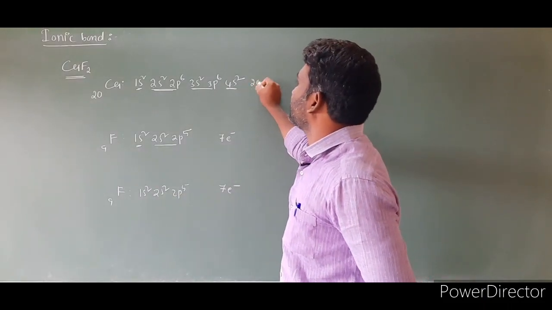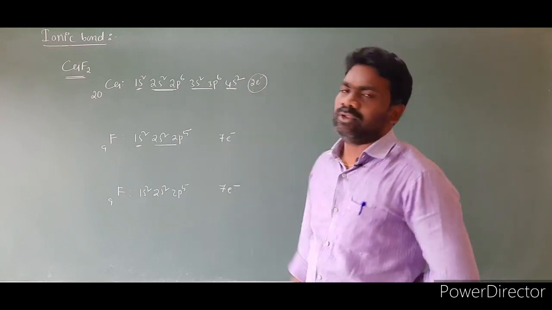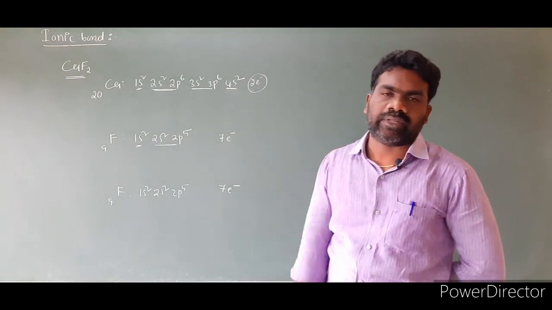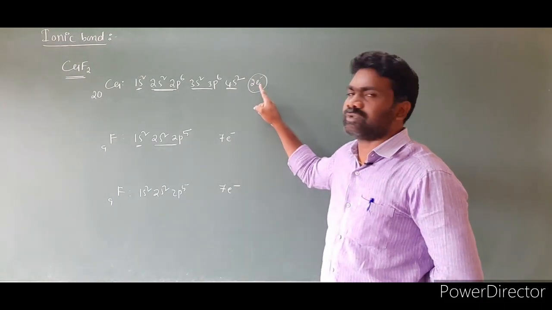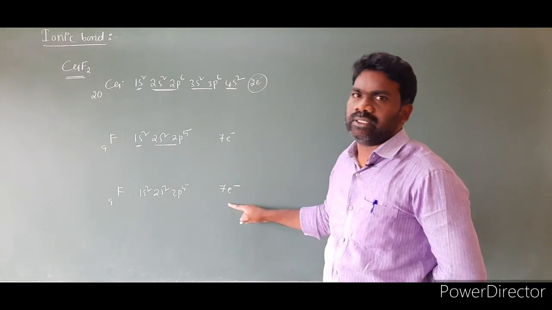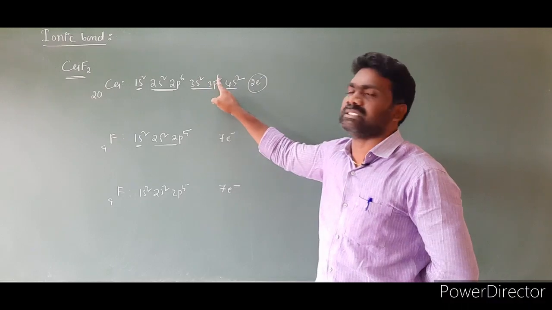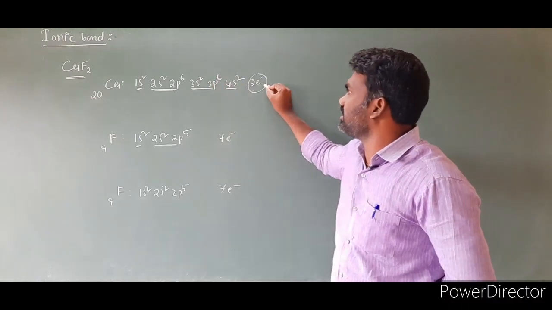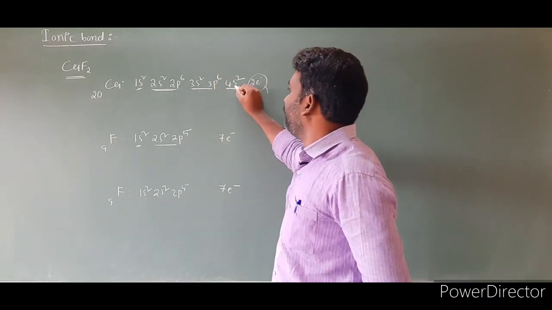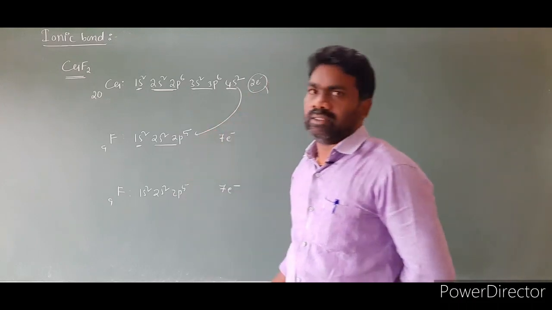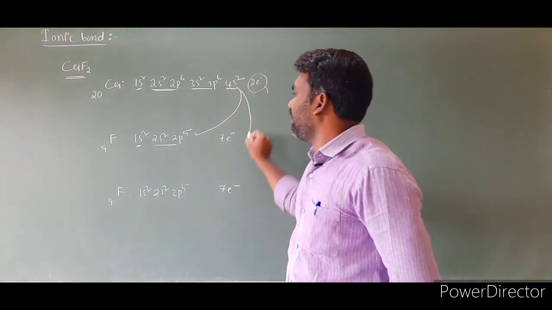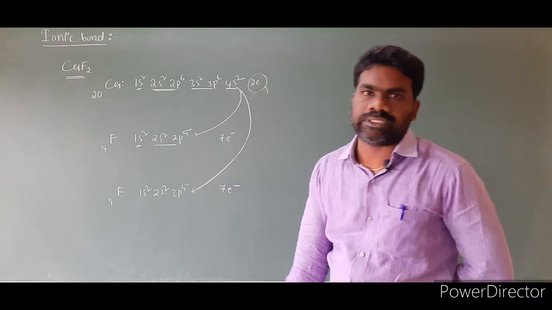So calcium has 2 valence electrons. Each fluorine has 7 valence electrons. If calcium transfers these 2 electrons to the fluorines, then the number of valence electrons in the calcium will become 2 plus 6, that is equal to 8. So for that reason, this calcium will give 1 electron to one fluorine and another electron to the other fluorine. It will transfer these electrons.